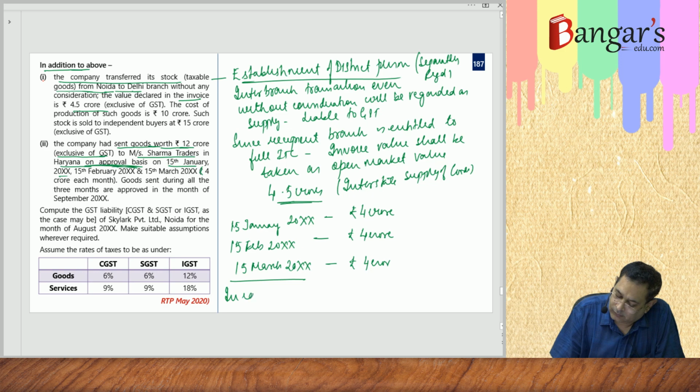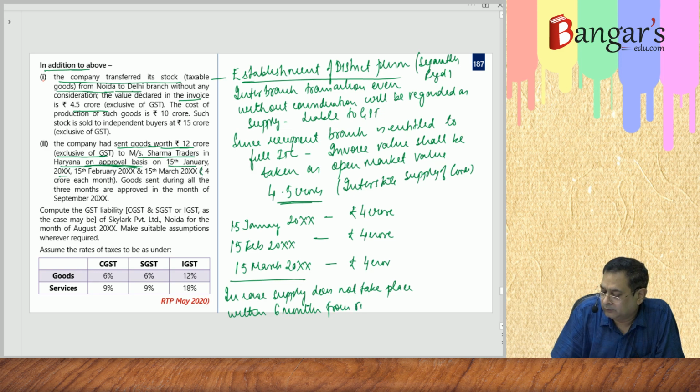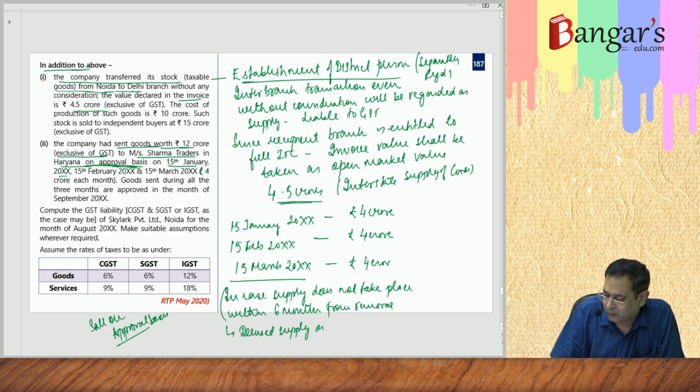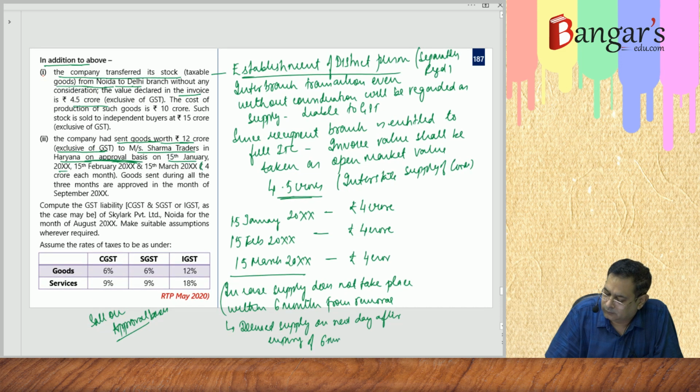And in case supply does not take place within 6 months from removal, in case of sale on approval basis, it will be deemed supply on the next day after the expiry of 6 months. And time of supply will arise at that time.